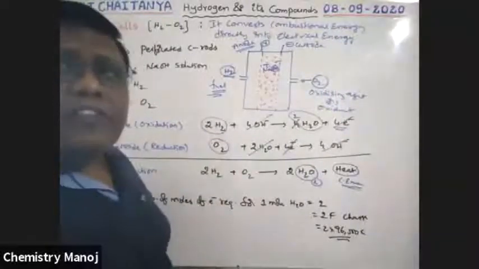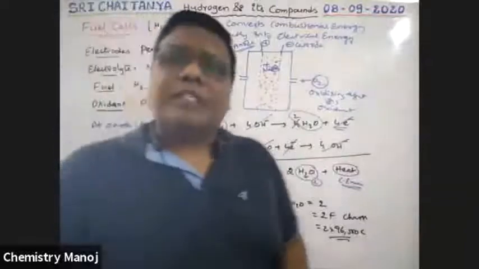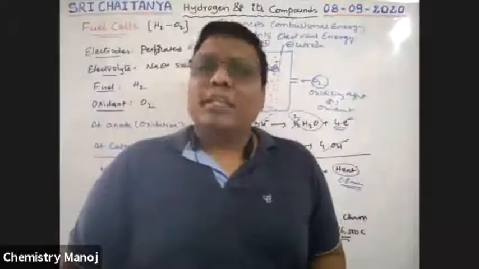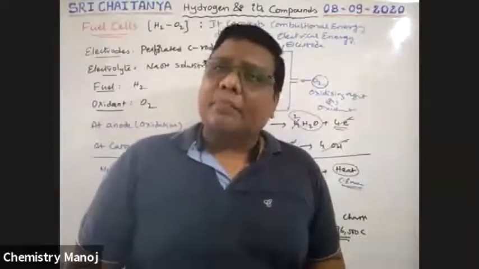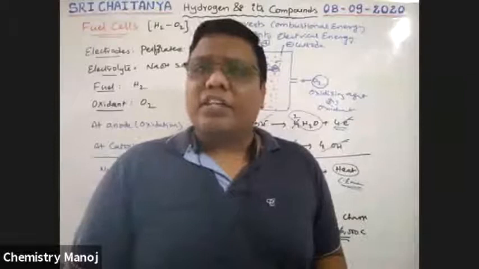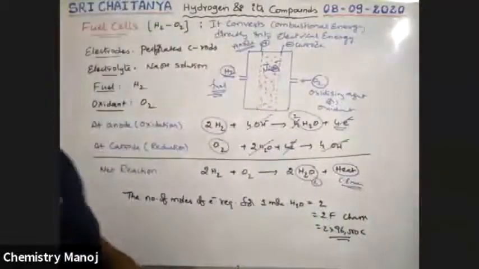So the theoretical efficiency of a fuel cell is 100%. But up to now we have reached only 70%. That means the remaining 30%, maybe we will reach it. Okay, this is about fuel cells, boys.